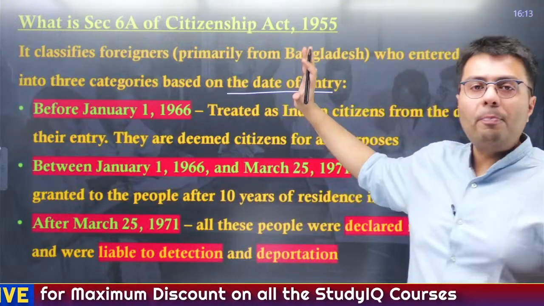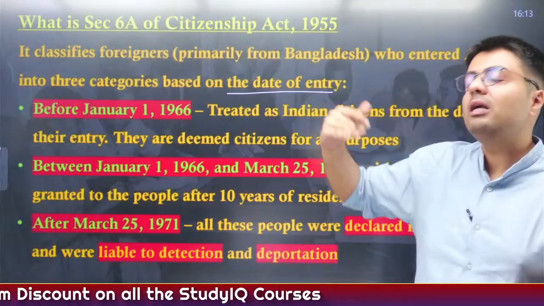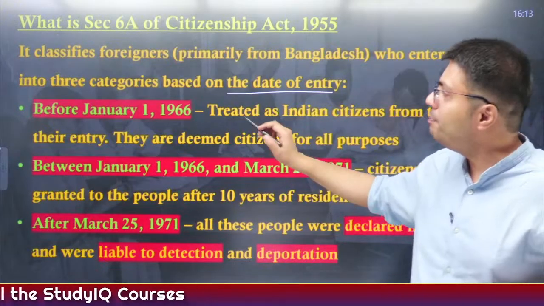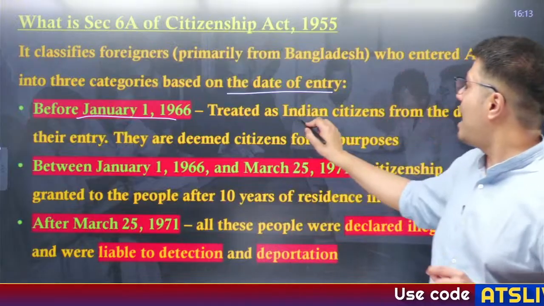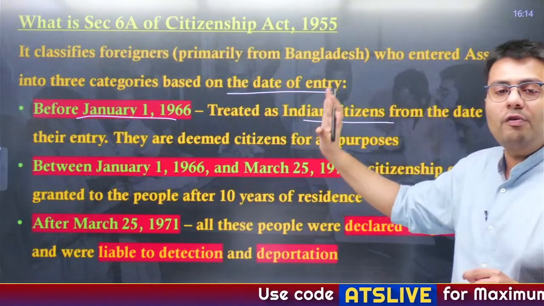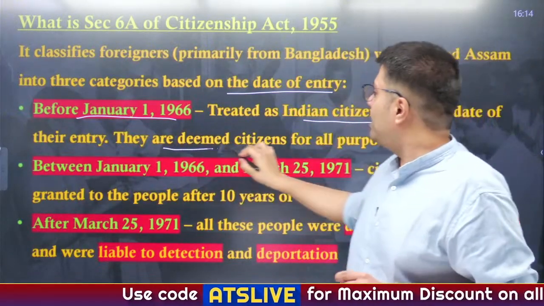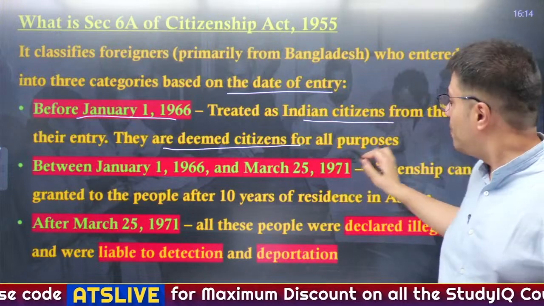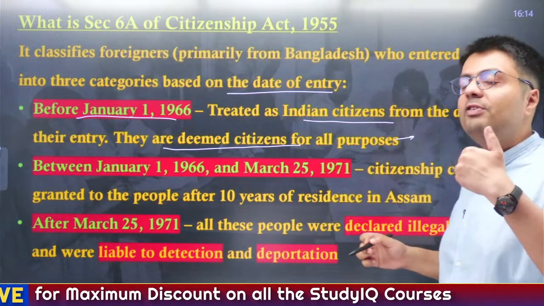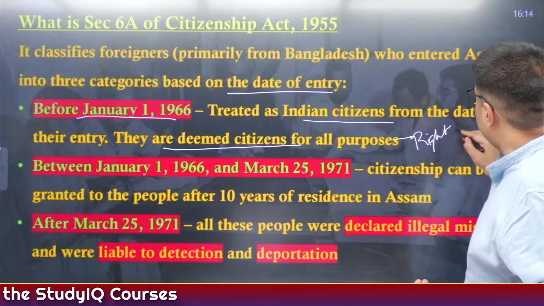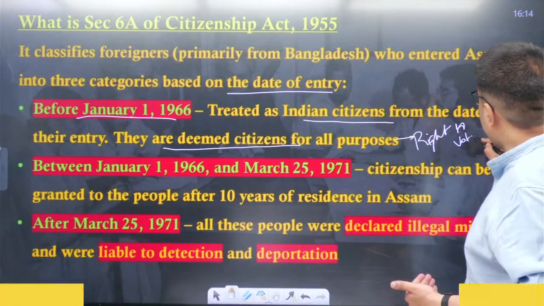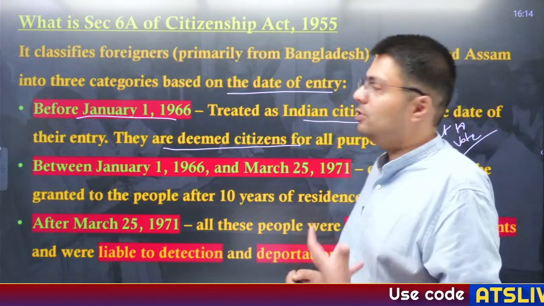Now, Section 6A also categorizes foreigners into three different categories based on the date of their entry into India. So, suppose any people from Bangladesh, if they have entered into India before January 1st, 1966, they will be treated as Indian citizens from the date of their entry, and they will be deemed as Indian citizens for all purposes, which will give them special rights that are available only to citizens of India, like the right to vote, right? So, it is essentially the right to vote that makes you a citizen of the country.